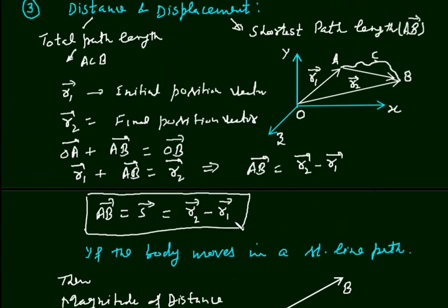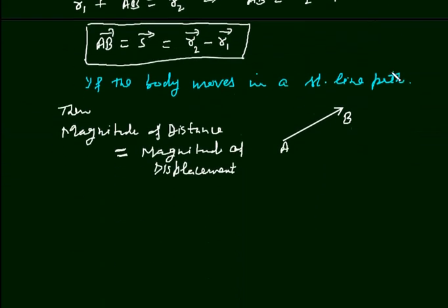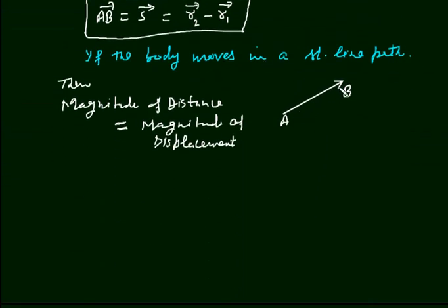Students, can you say here that this total path length is equal to the magnitude of displacement? No. Here distance is more than displacement. We can say the magnitude of distance and displacement are equal only and only if the body moves in a straight line path. Attention!